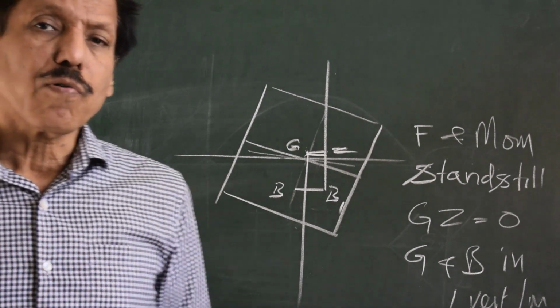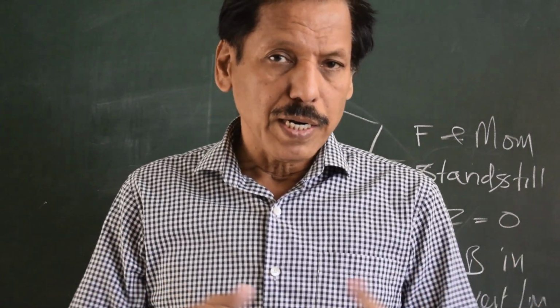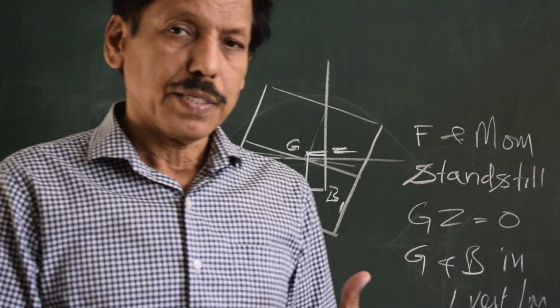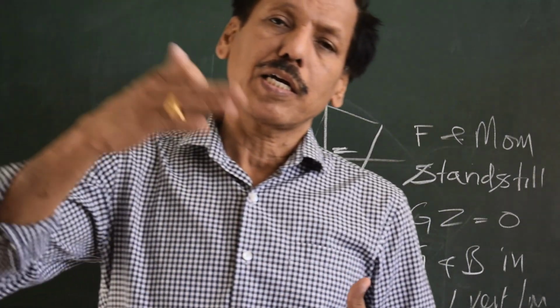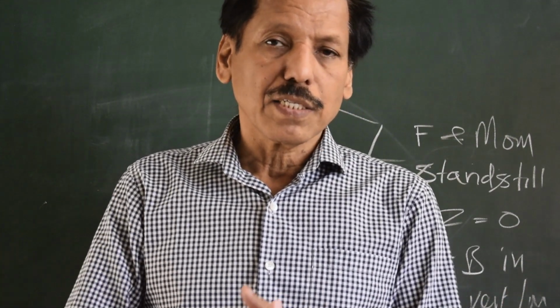So the desired equilibrium for the ship is the upright equilibrium for which the ship is built. So what is the inherent capability of the ship to come back to upright equilibrium? That is the stability of the ship.